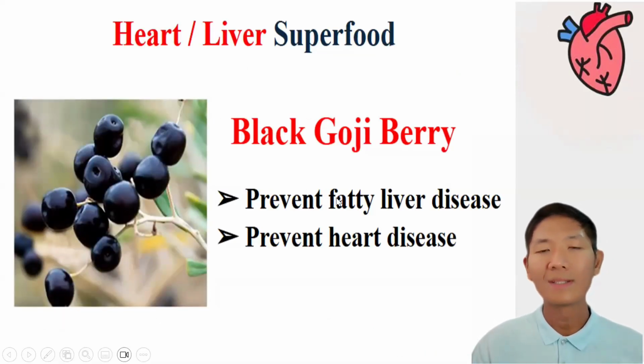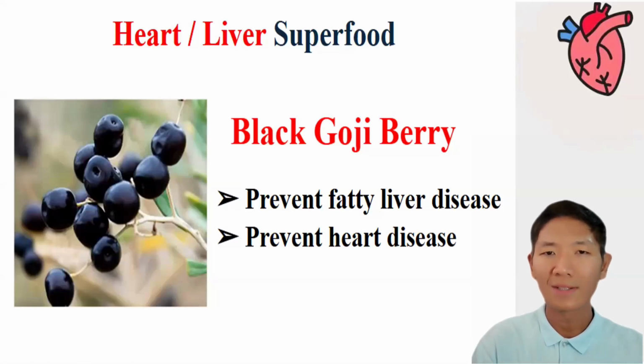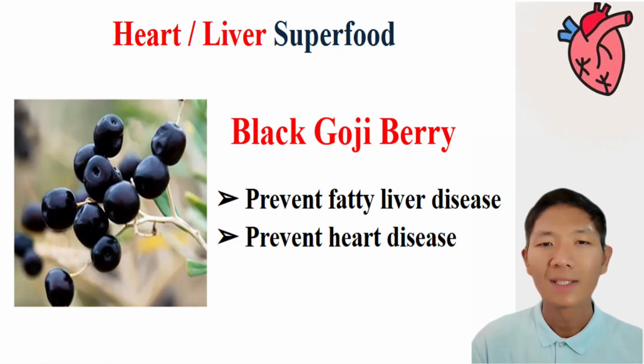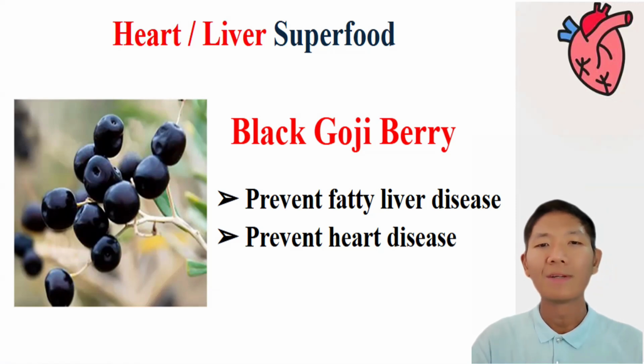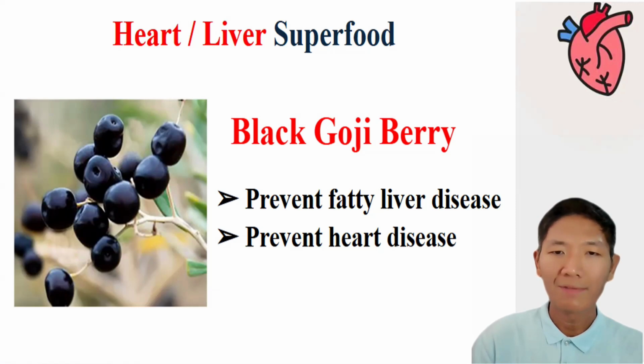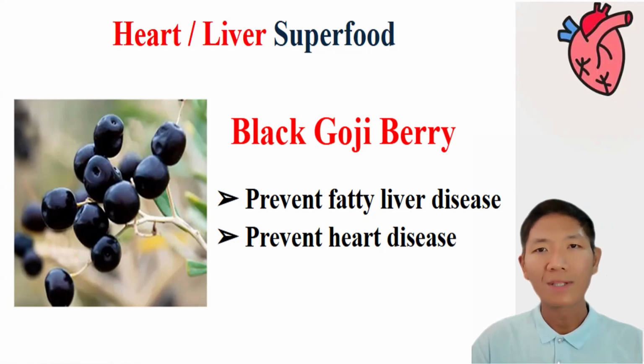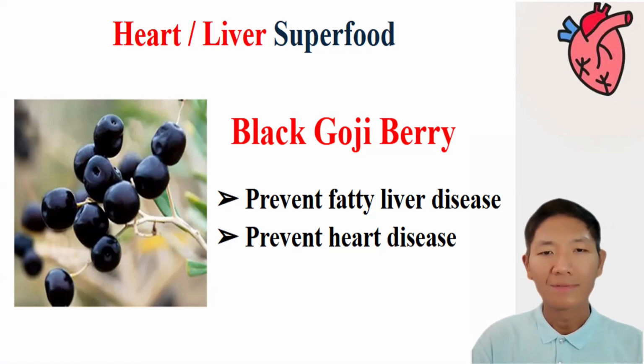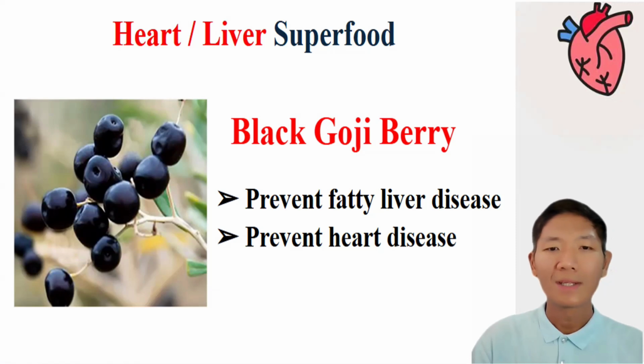And last but not least, black goji berry, which is a king of anthocyanin that has powerful anti-inflammatory effect. Black goji berries aren't just tasty, they are loaded with anthocyanin, the compound that gives them rich dark color. The anthocyanins are powerful when it comes to fighting inflammation and amazing for preventing fatty liver disease, and reducing heart disease risks, like BP, triglyceride, and total cholesterol level.